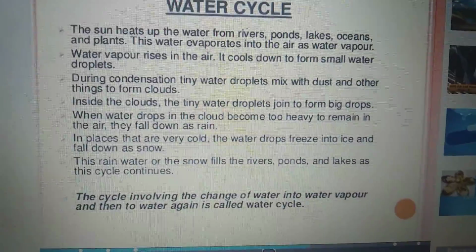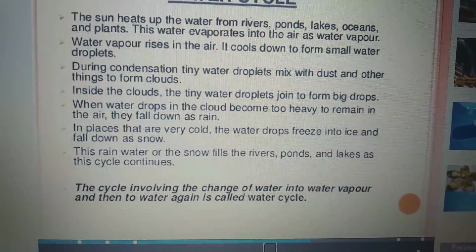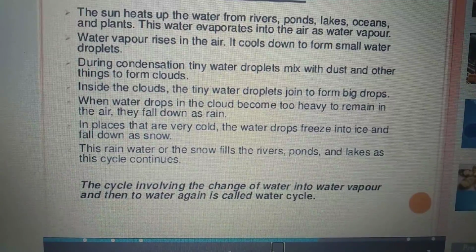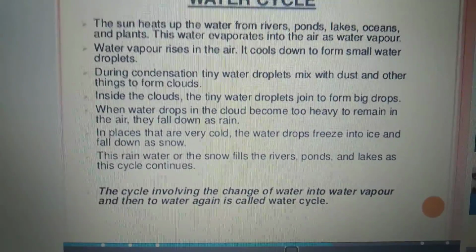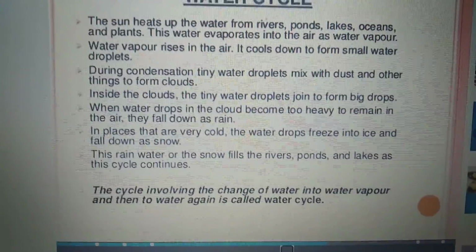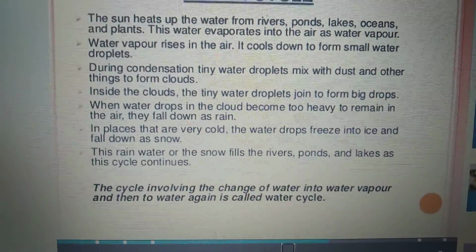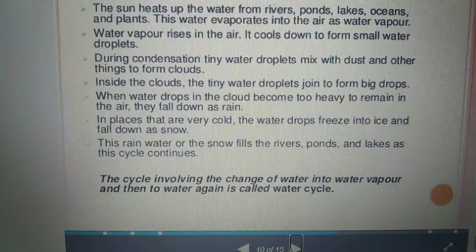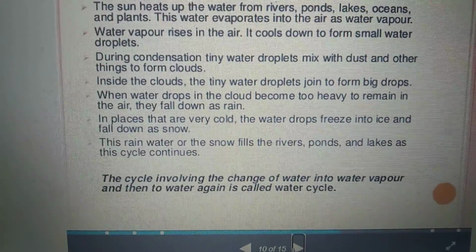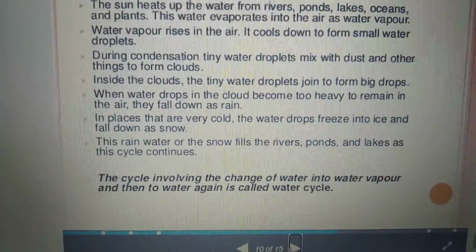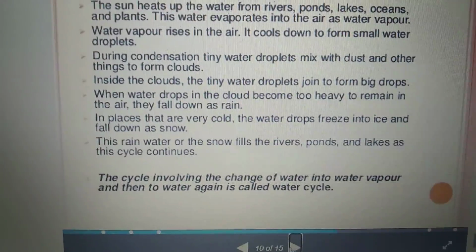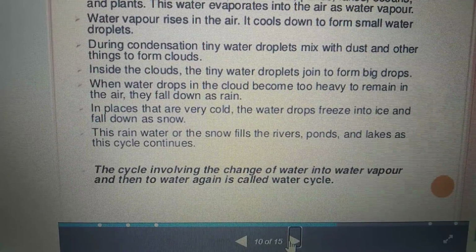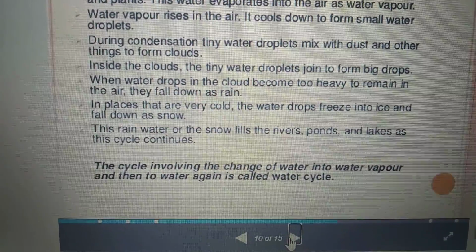This water evaporates into the air as water vapor. So, water vapor rises in the air. It cools down to form small water droplets. During this condensation, tiny water droplets mix with dust and other things to form clouds. Inside the clouds, the tiny water droplets join to form big drops. When water drops in the cloud become too heavy to remain in the air, they fall down as rain. In places that are very cold, the water drops freeze into ice and fall down as snow.